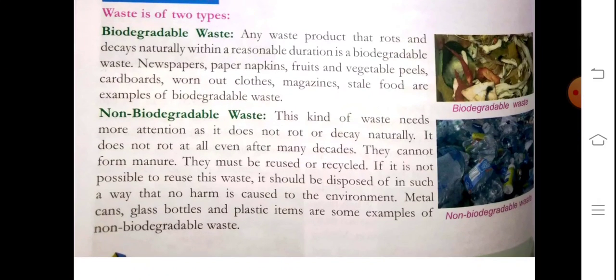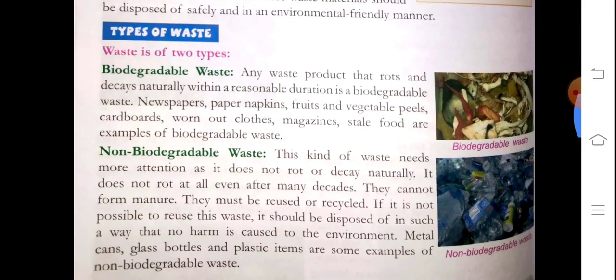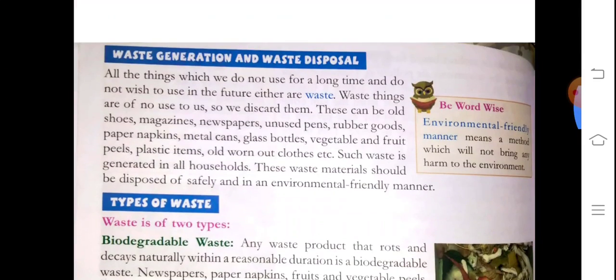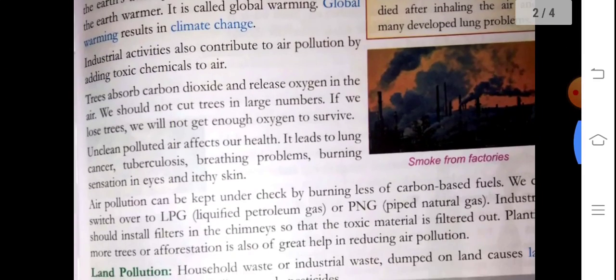I hope you have understood pollution, the types of pollution, and the types of waste also, the definition of environment, what is biodegradable waste, what is non-biodegradable waste. So have a nice day. Read this chapter once again, and I hope if you read this chapter again, you'll get a better understanding.